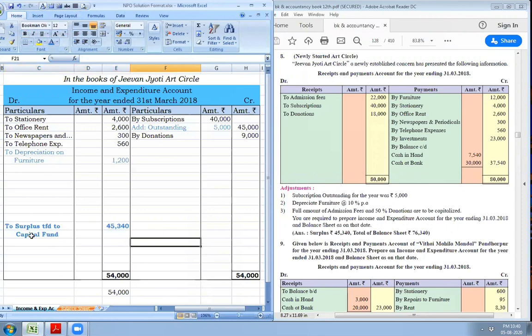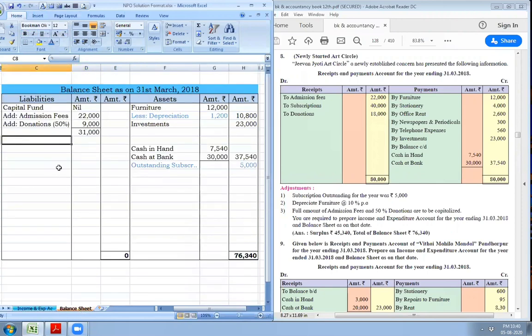Surplus transferred to capital fund rupees 45,340. Let us add this to the capital fund. Add surplus rupees 45,340. So total capital fund is now 76,340 and balance sheet total amount is 76,340.